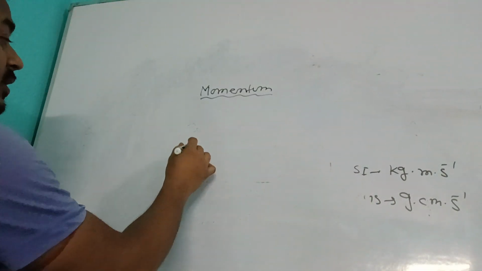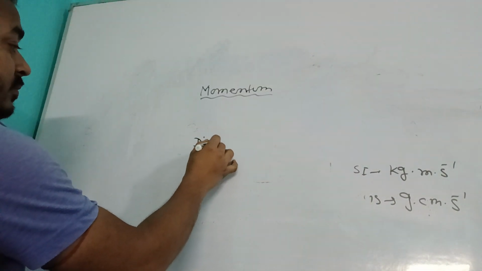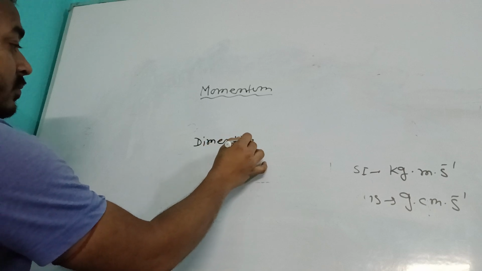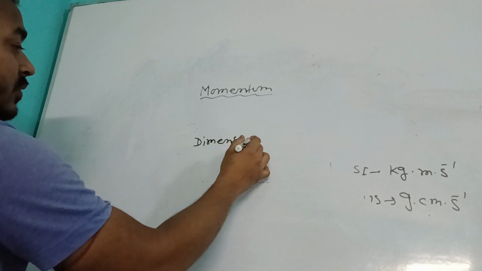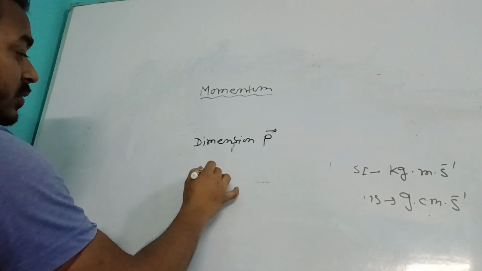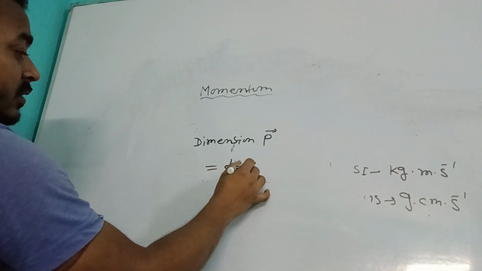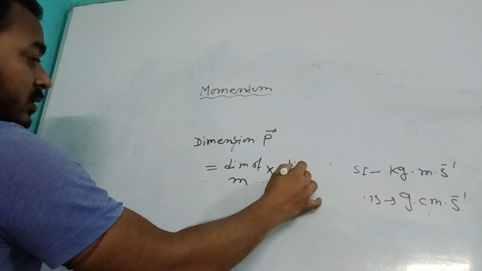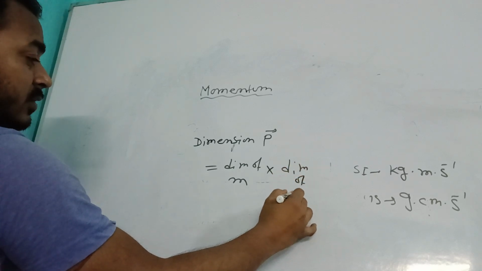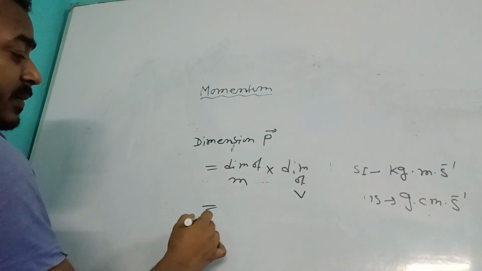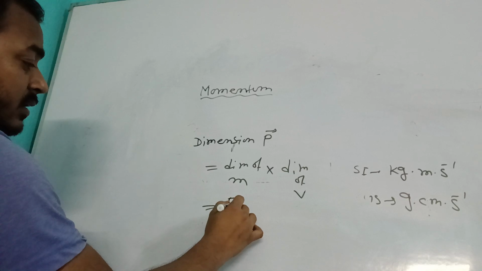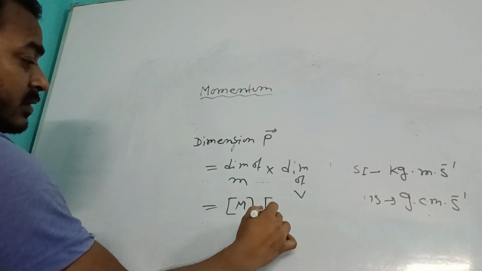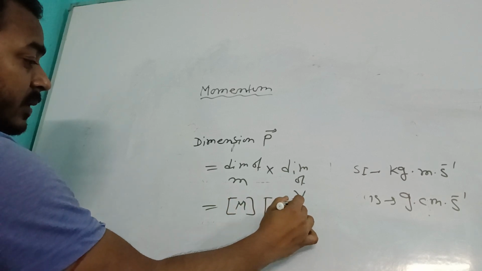So dimension of p is equal to dimension of m into dimension of v. The dimension of m is the square bracket M, and v means L T to the power minus 1.